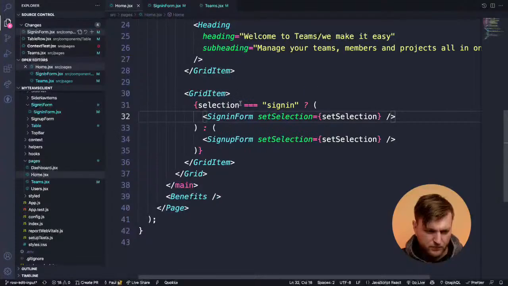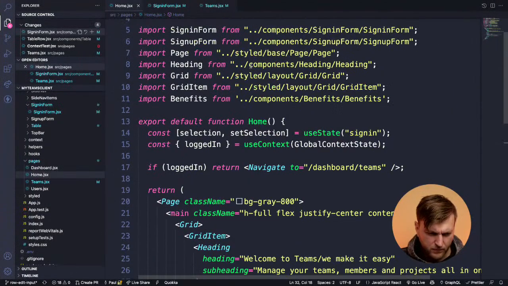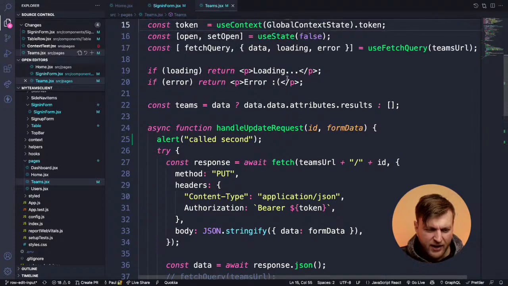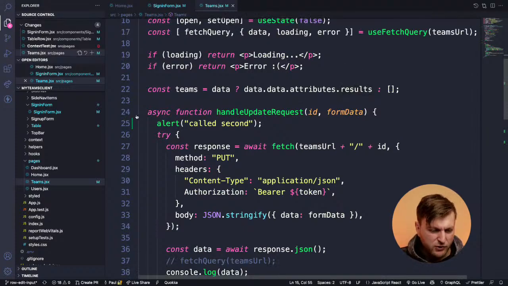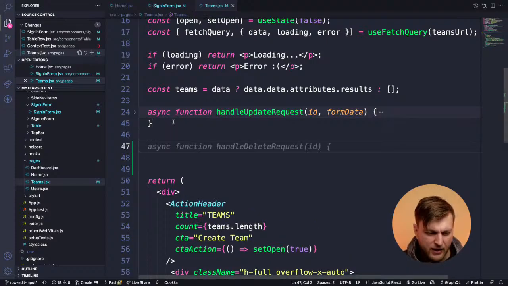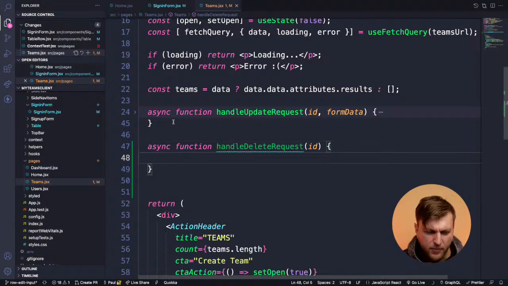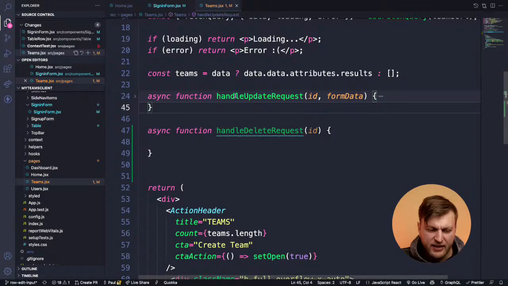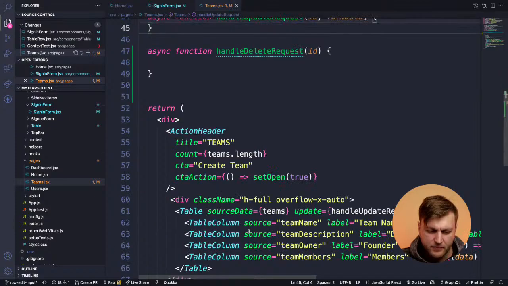So what I'm going to do is go to Teams. And again, here are the questions you have. See how I have handle update request. We're going to make one async handle delete request. But some people say, well, why don't you put this logic in the table?